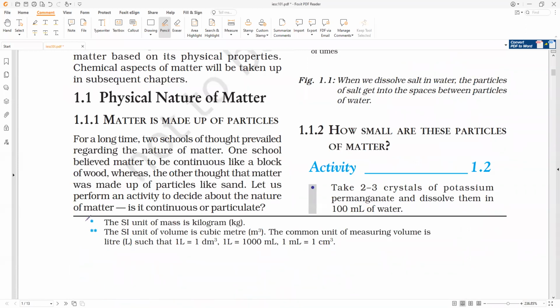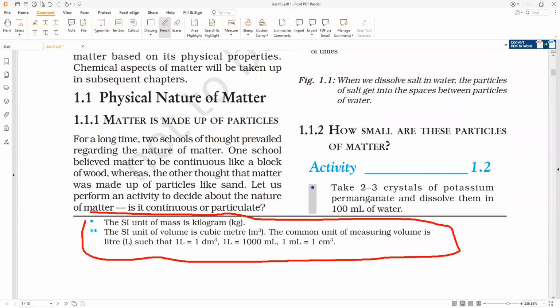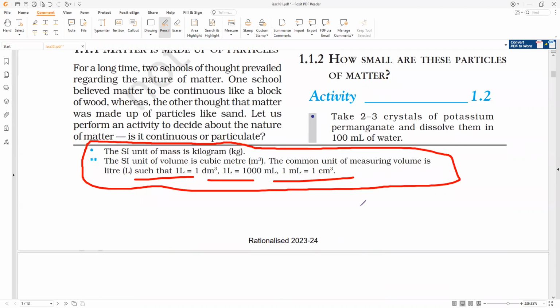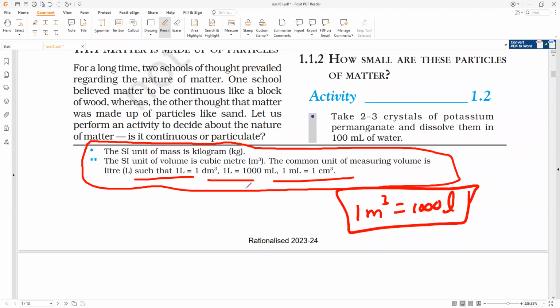Now, all of you learn these two things. This is the main thing which is necessary for our class. Those who are my old students from 6th to 7th, I have taught you all these things. Do you remember? Please learn these relations. Very, very important: unit conversions between milliliters to liters, liters to cubic meters and all. Also remember, 1 cubic meter means 1000 liters. Write this also.